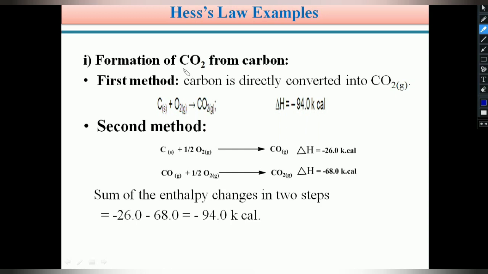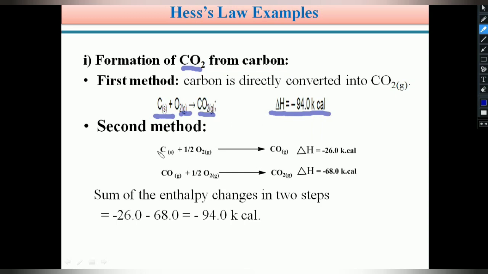This carbon dioxide, CO2, we can prepare by two methods. In the first method, we can directly prepare CO2 by the reaction of solid carbon with oxygen gas O2, and the combination of this carbon and O2 molecule gives the corresponding carbon dioxide. During this reaction, the delta H value is minus 94.0 kilocalories. This is the first method for the preparation of CO2.